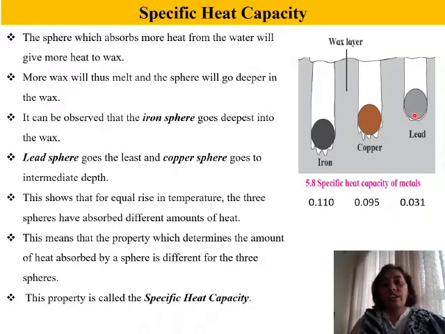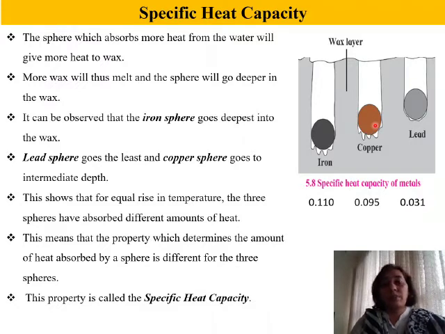So you find that the ball that has penetrated the maximum is iron. Copper penetrates lesser than iron, whereas lead penetrates least as compared to iron and copper. So copper penetrates intermediately between the two, that is iron and lead, that is in between, it will occupy the space.